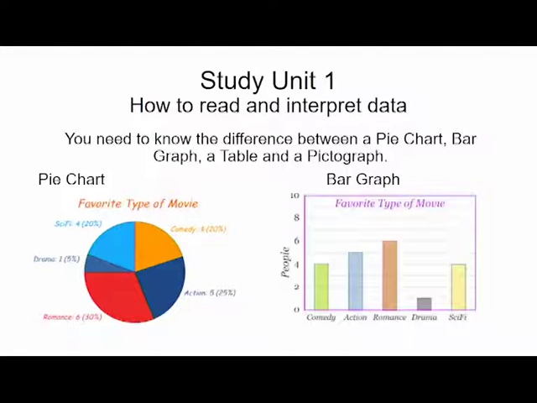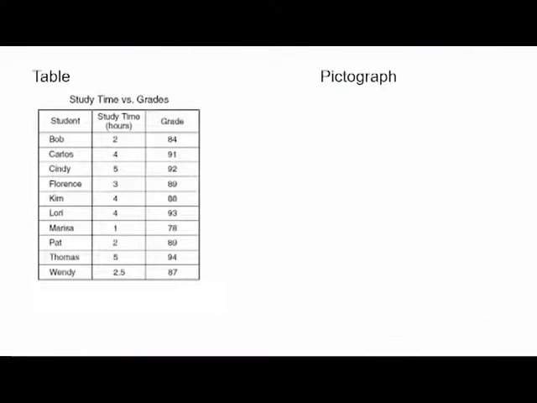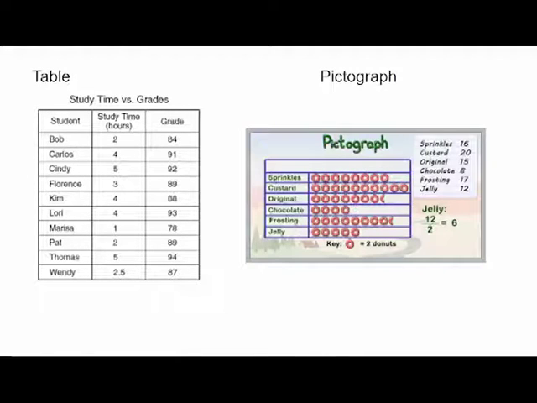A bar graph is one where the horizontal or vertical bars indicate the data. Very important, there's a difference. Some students confuse a bar graph with a table. It's two different things. A table normally gives you all the data that you need to use for drawing a graph. And lastly, a pictograph. A pictograph is plainly a graph using pictures to represent data, like you see in the example on your screen.